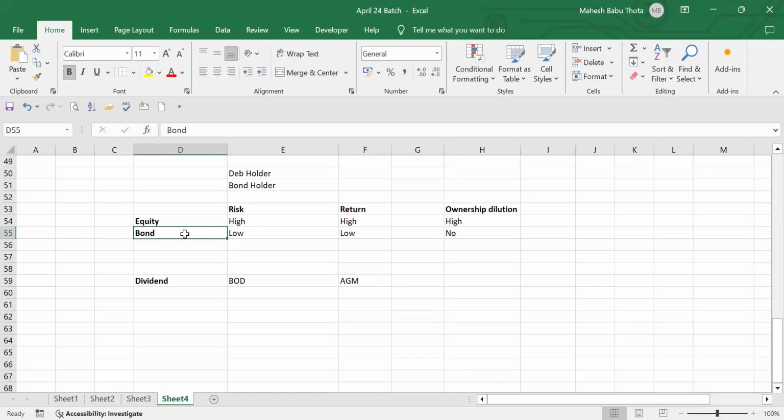On the first day itself we spoke, right? Bond means normally if you're lending to someone else, we used to enter into an agreement, right? Bond paper. We'll write bond paper. I'm borrowing this much money from so-and-so person at so much interest rate. This is the purpose. After this many years, I'll repay this money with interest. Like that, we will enter into an agreement, right? Bond paper. That is nothing but a bond.